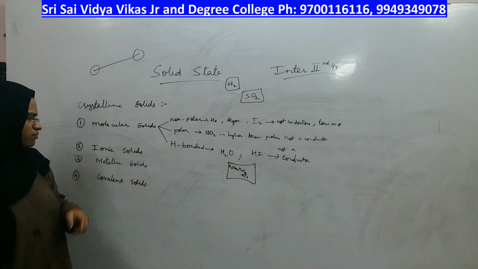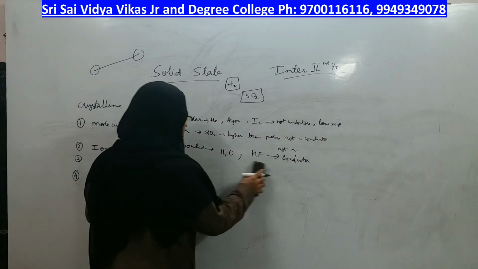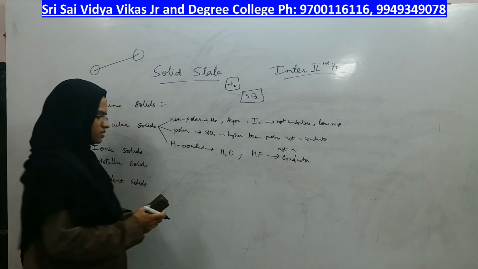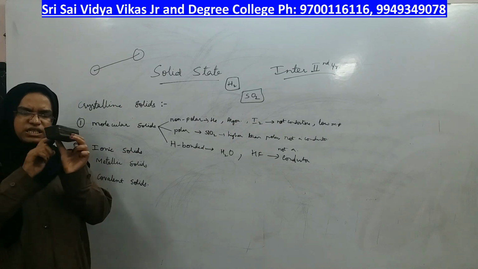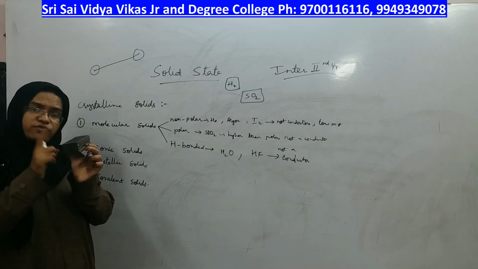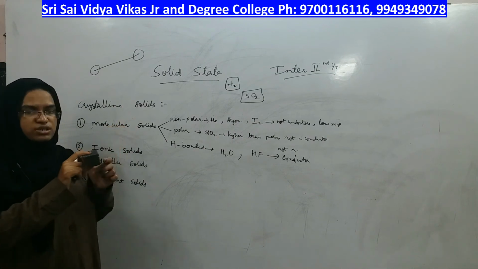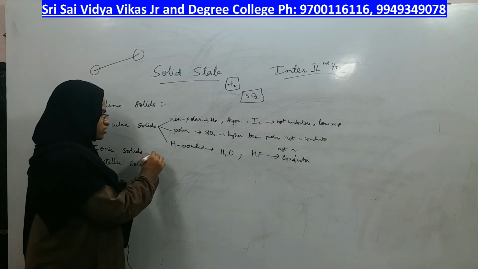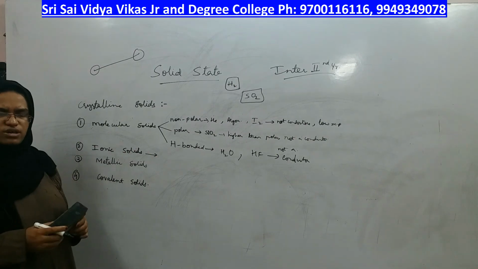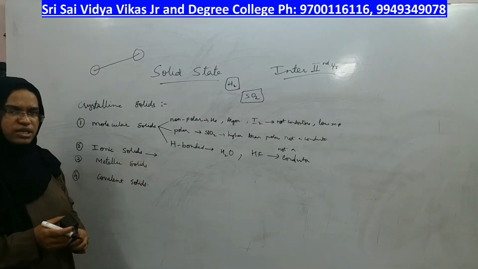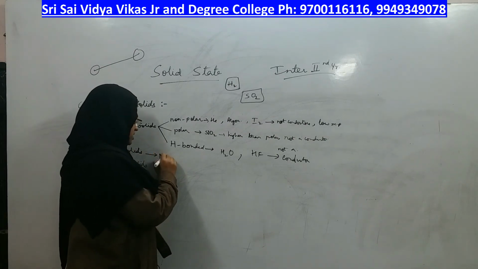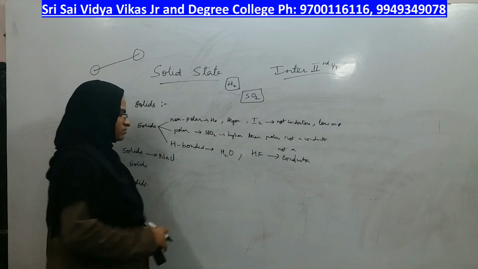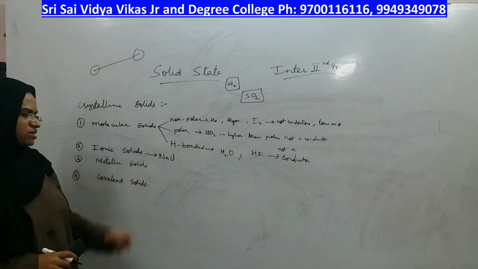Coming to the next type of solids, called ionic solids. If this is a solid and inside it molecules were there, it was a molecular solid. If ions are there, that solid is called an ionic solid. An example is a crystal of NaCl.